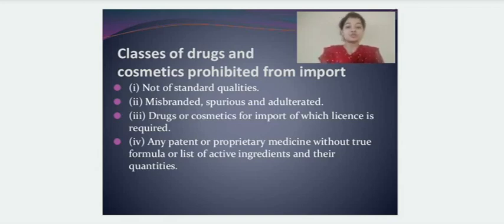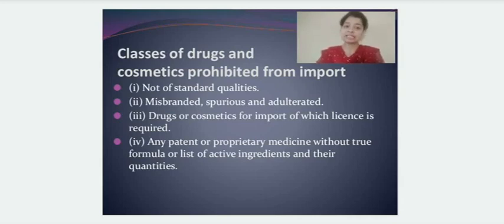Drugs and cosmetics can be imported from other parts of the world to India under permission, under license, only if they are of certain standard quality. Now there are certain classes of drugs and cosmetics which are prohibited from import. Prohibited means that you cannot import those classes of drugs. We'll first understand which drugs and cosmetics are prohibited from being imported into our country.